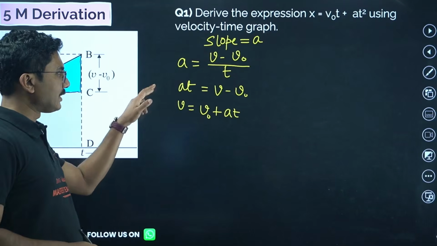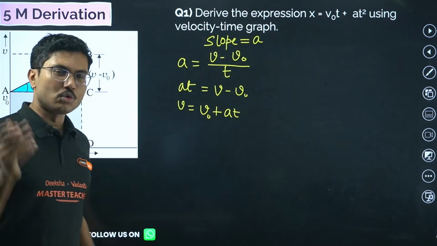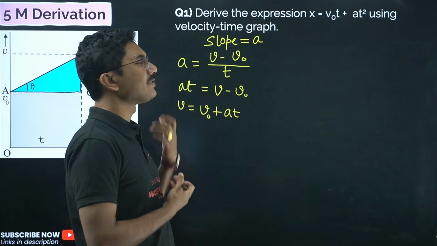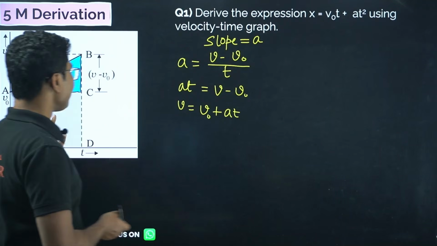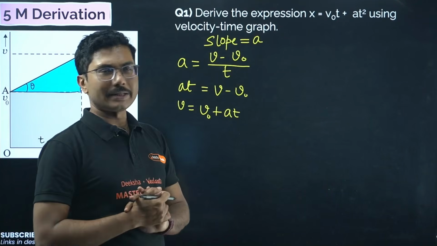This v naught will come to this side and become positive. So v naught plus at. This derivation we have done for the 2 marker section. This is a simple, easy derivation. The same question can be asked as a 2 marker simple derivation as well. So this part of the derivation is done.